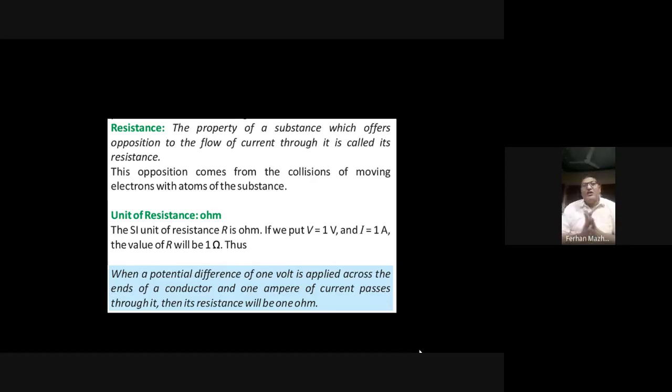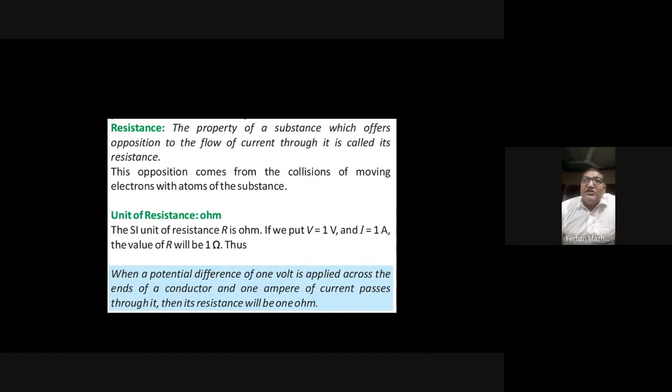So the opposition which is provided to the flow of the charged particles, that is known as resistance of that substance. Resistance has a unit in the SI system, the system international. The unit for the resistance, or the opposition to the flow of the charged particles through a medium, is ohm, O-H-M, ohm.